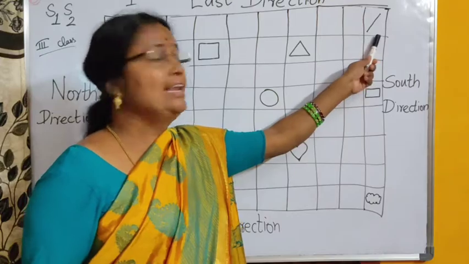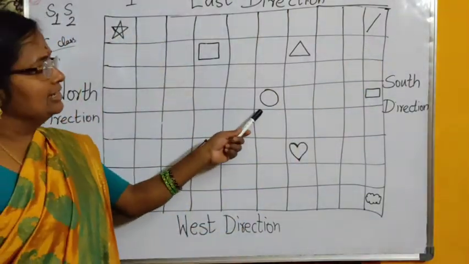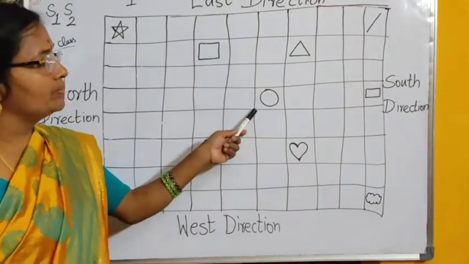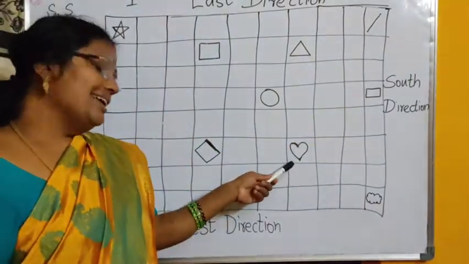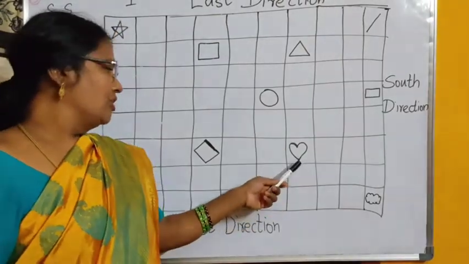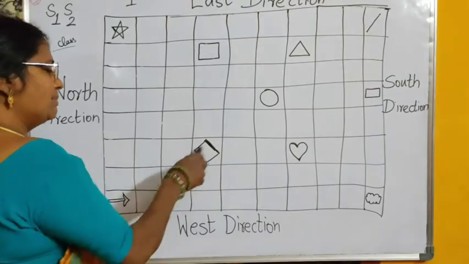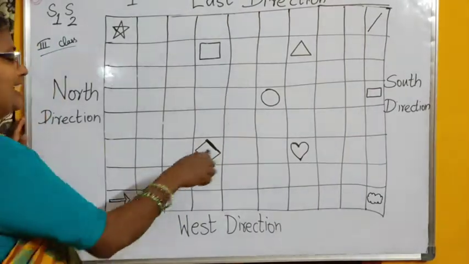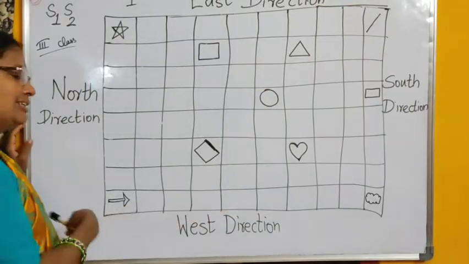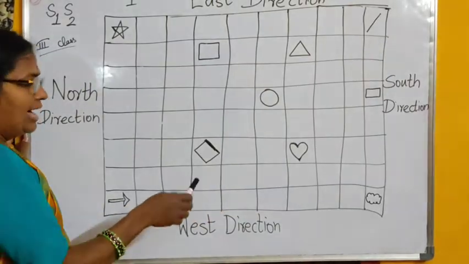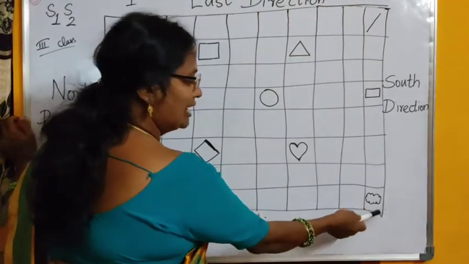This is a line. This is a circle. This is a rectangle. This is a heart shape here. This is a diamond. Diamond looks like Kaju Barfi, right? This is the arrow from where we start any game. And this is a shape like a cloud.